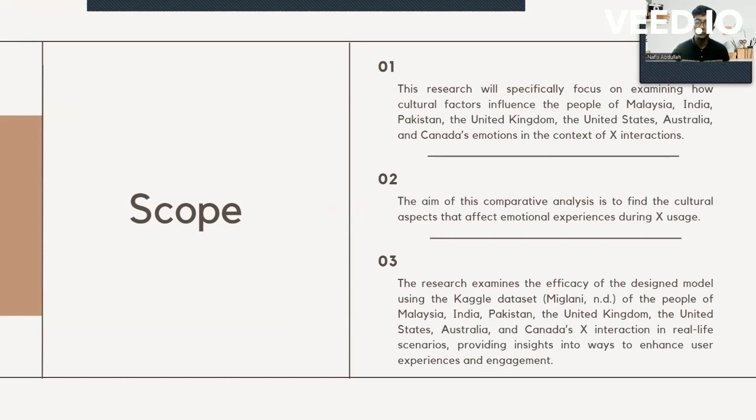This is the link of the Kaggle dataset of the people of Malaysia, India, Pakistan, the United Kingdom, the United States, Australia, and Canada's X interactions in real-life scenarios, providing insights into ways to enhance user experiences and engagement.